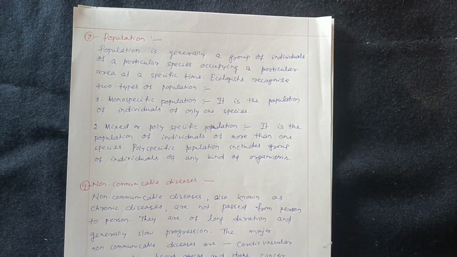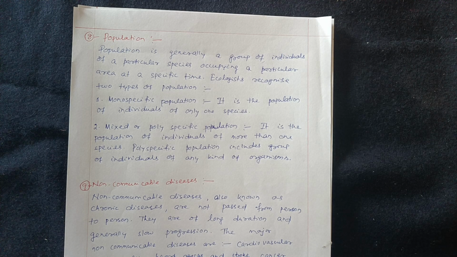Next comes the short question: what is population? Population is generally a group of individuals of a particular species occupying a particular area at a specific time. Ecologists recognize two types of population: monospecific population, which is the population of individuals of only one species, and mixed or polyspecific population, which is the population of individuals of more than one species. Polyspecific population includes groups of individuals of any kind of organisms.